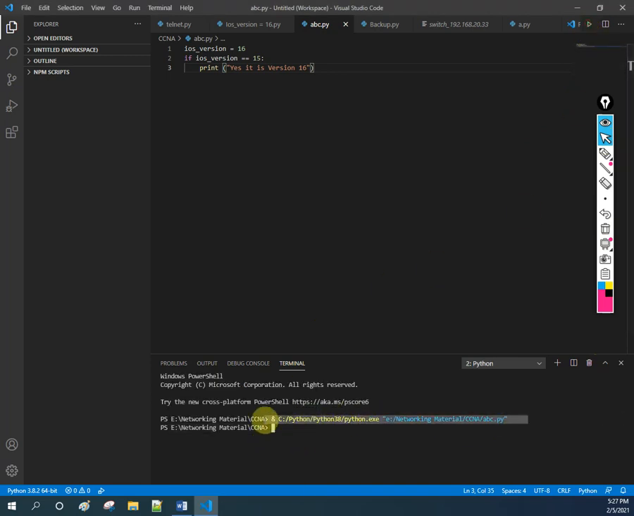See here, the code is run and you don't have any output because this is not equal to 16. As we told, if this version is equal to 16, then only print this one. So that's why it is not printing. Let me change this from 15 to 16. Then it will print. Let me try here. See, yes, it is version 16, because we wrote it in the print function.